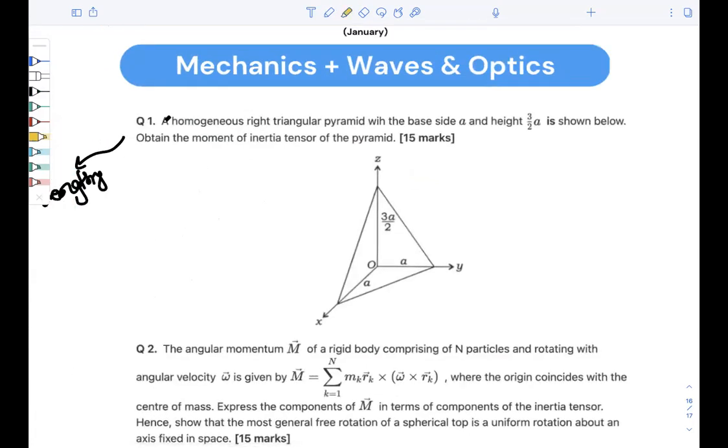they have given a homogeneous right triangular pyramid with base a and side 3a by 2 as shown in the figure. Obtain the moment of inertia tensor of the pyramid. First of all, from our junior classes, we can simply get the volume.